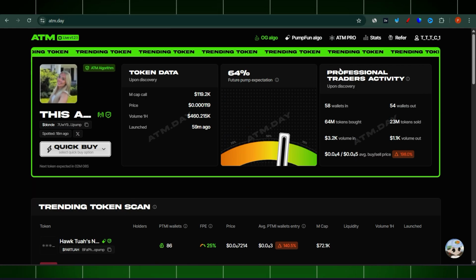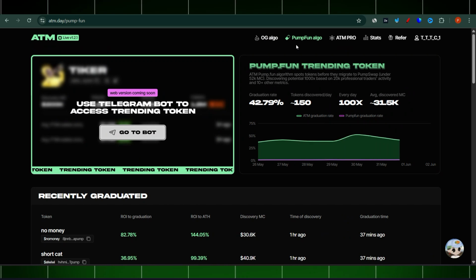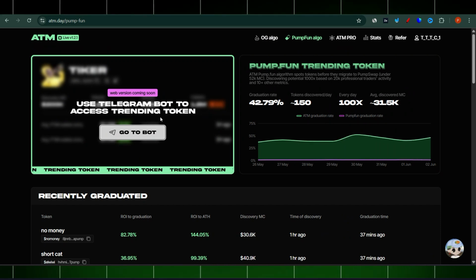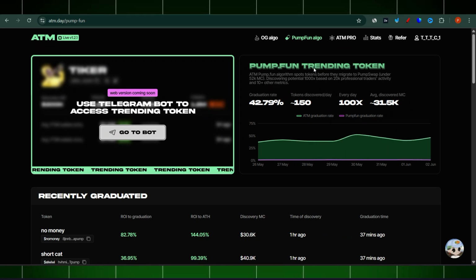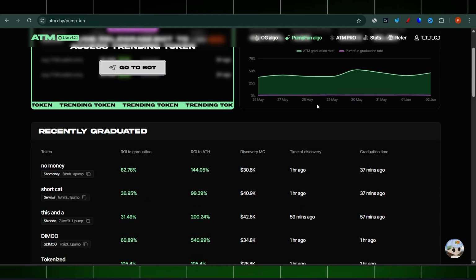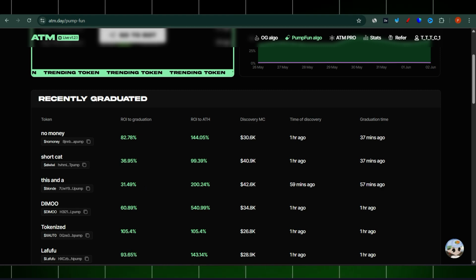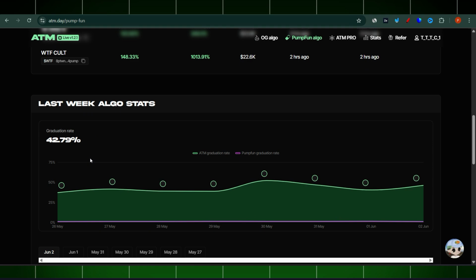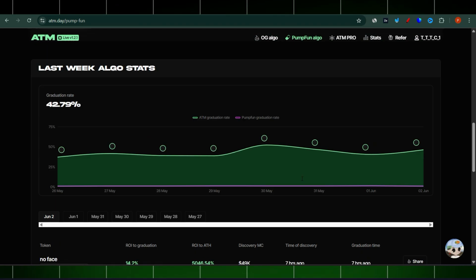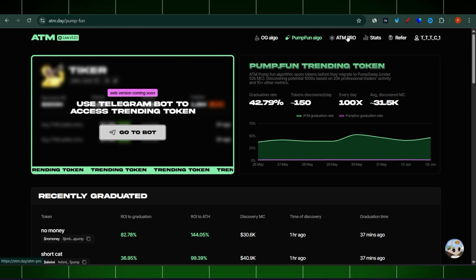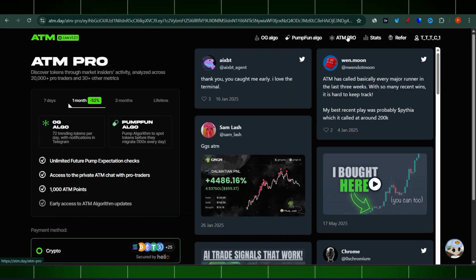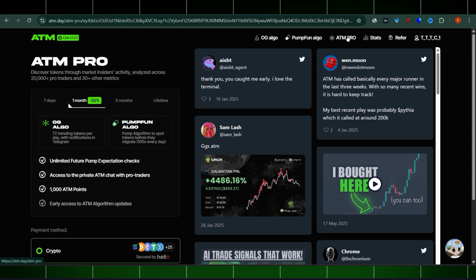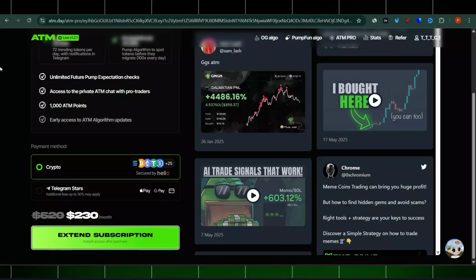They also have a pump farm algo, and that one is on Telegram. I'll be showing that one for you guys in the next videos. Those stats are also here. You can see recently graduated, and everything is there. I think this information is quite cool. Graduation rate 42.79 percentage points. Some of this data is really cool, it's nice to have, so you might consider going ahead and checking it out. So here you go.